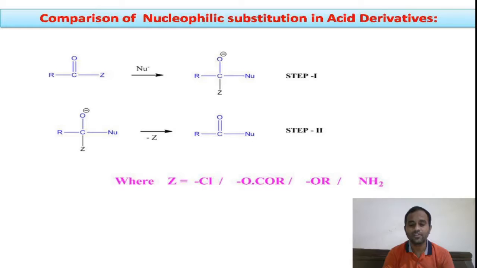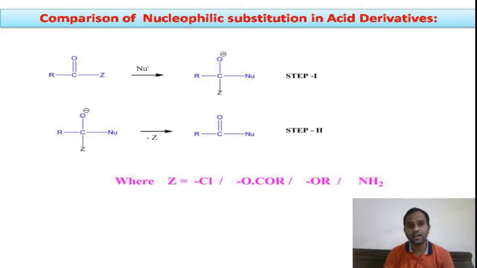This is the nucleophile. Finally, if you look at the product and the reactant, just our Z is replaced by the nucleophile. This is a substitution reaction. This is a nucleophilic substitution reaction, because this substitution reaction is initiated by a nucleophile. Therefore, it is called a nucleophilic substitution reaction.